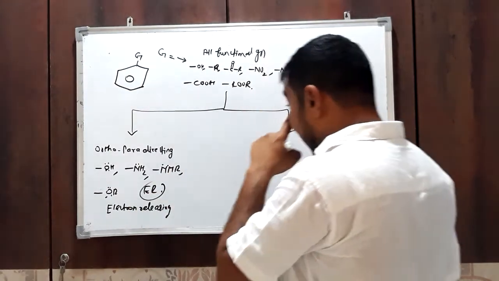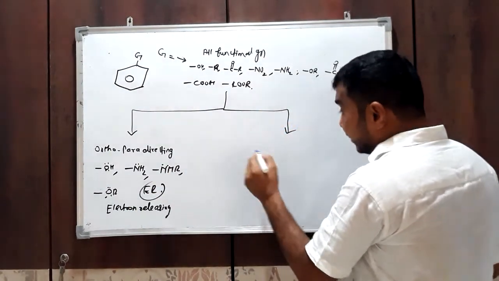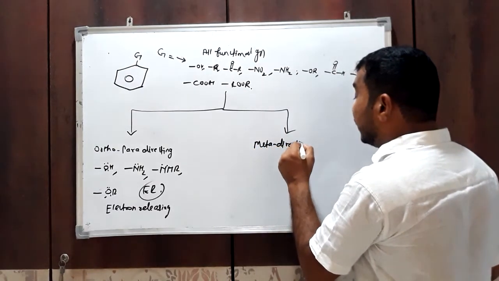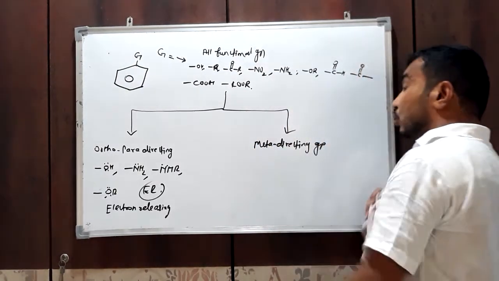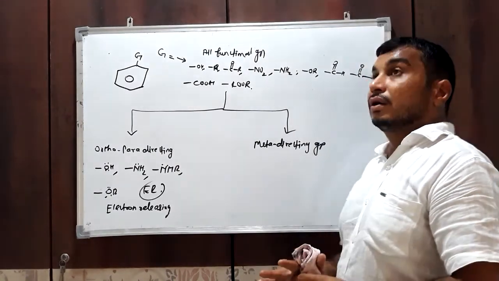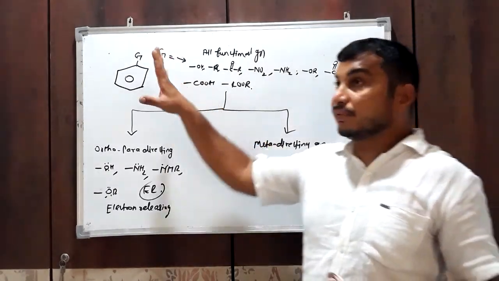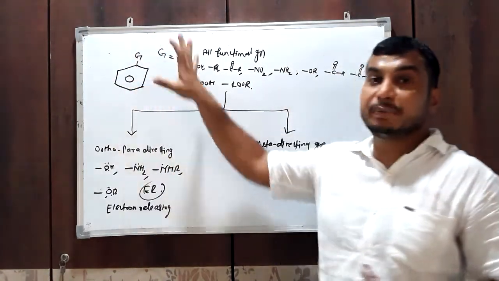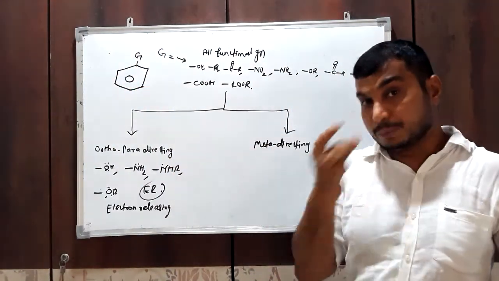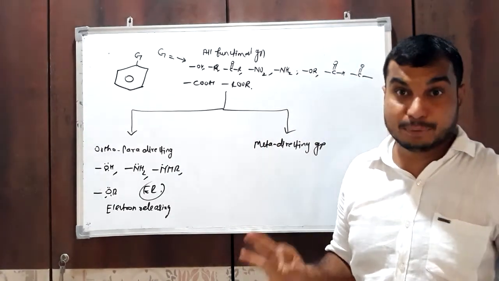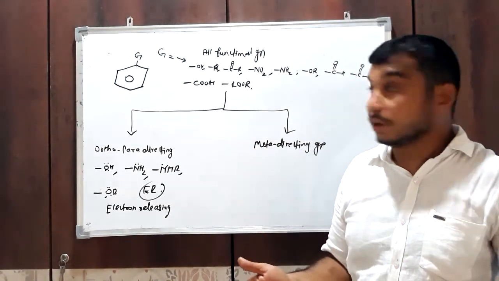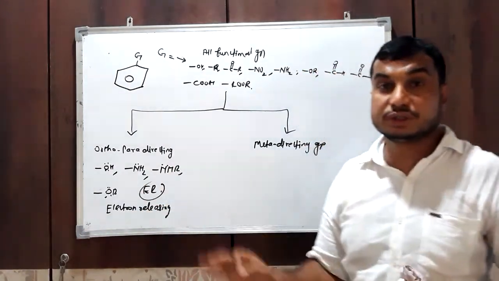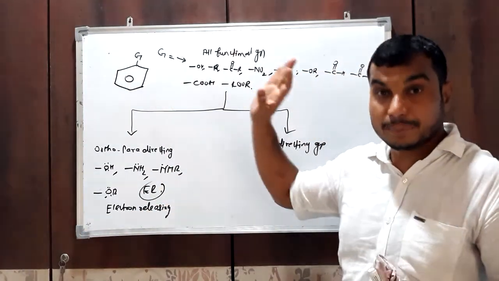Remember, okay? And another type is the meta directing group. Meta directing group means what? If we perform an aromatic electrophilic substitution reaction with this monosubstituted benzene ring and the product obtained is meta disubstituted, it means the incoming electrophile is going to attach at the meta position and not on the ortho or para position.